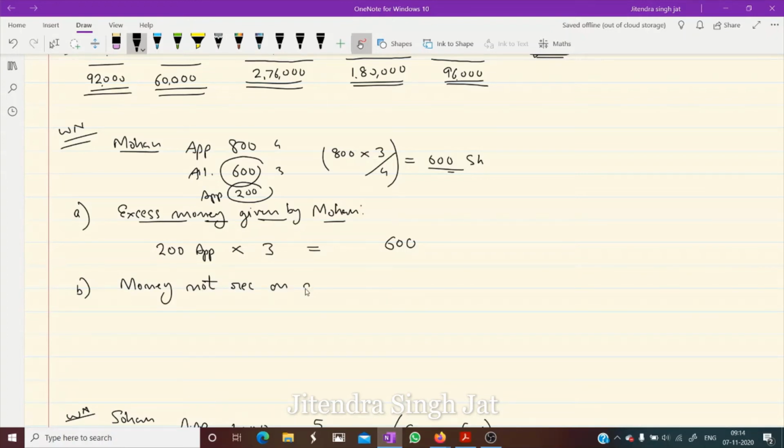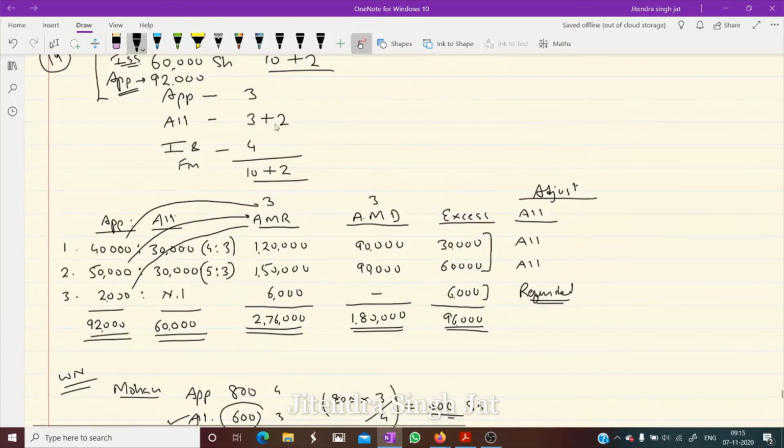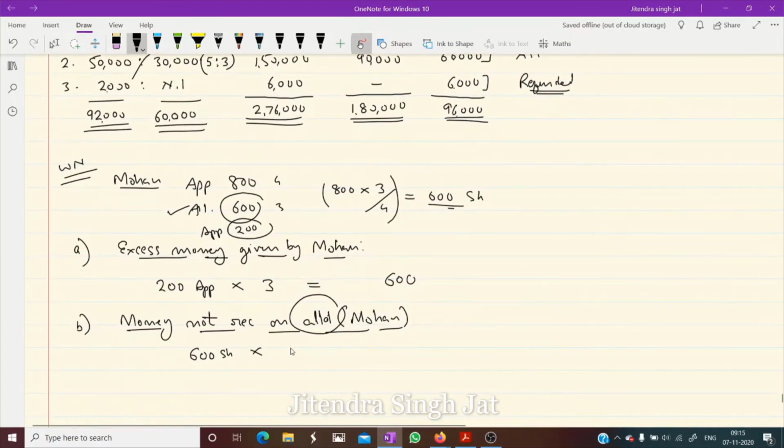Money not received on allotment. We are calculating only for Mohan. How much money is required on allotment from Mohan? You can see only 600 shares were allotted to Mohan. During allotment, the price is 5 rupees, 3 plus 2. So how much is required? 600 times 5 is 3,000 rupees required, but he has not given, according to the question, isn't it?